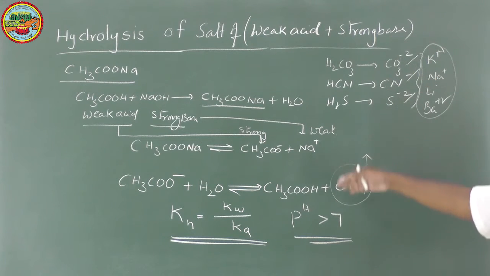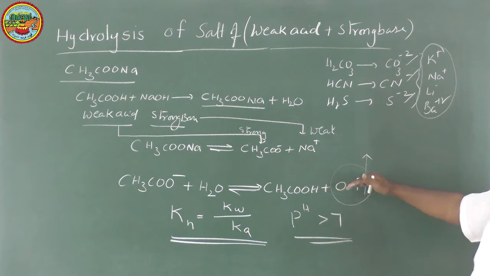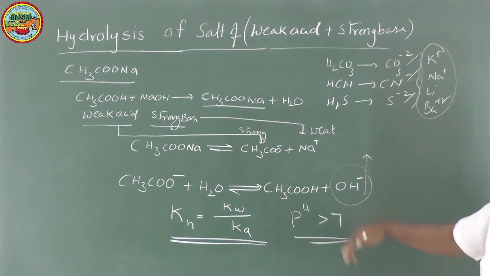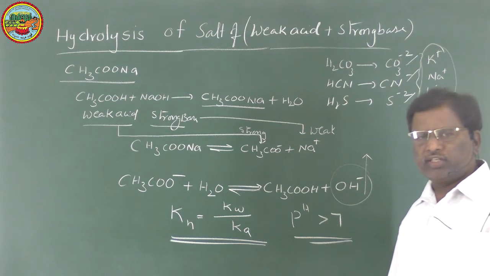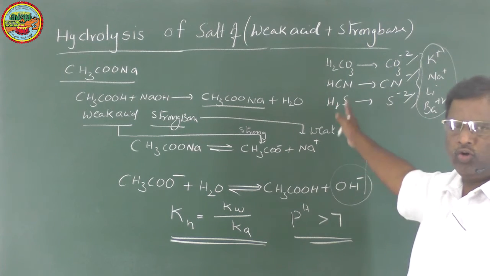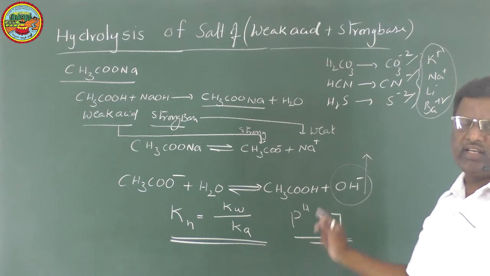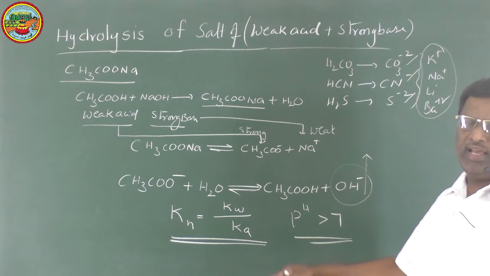That means all first A group cations and the ions present at the bottom of the second A group will give us strong alkali solutions. So if such cations are present in a salt along with these anions, all such salts are basic in nature and their pH is more than 7.